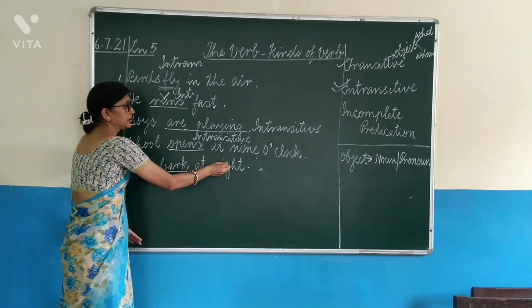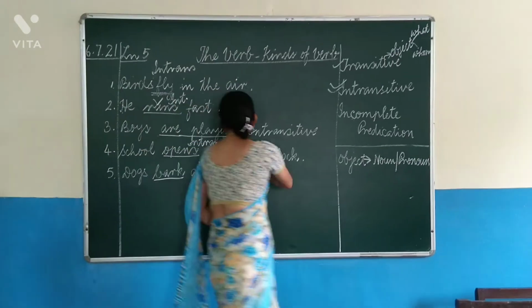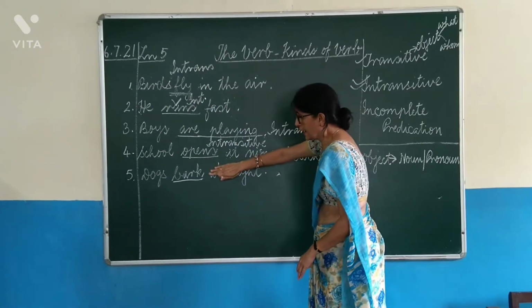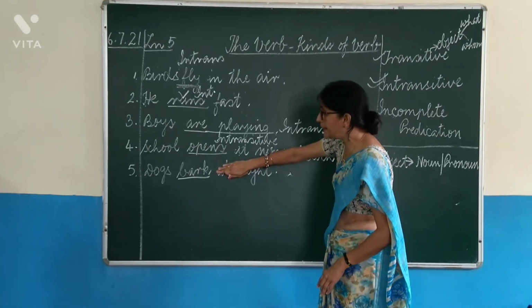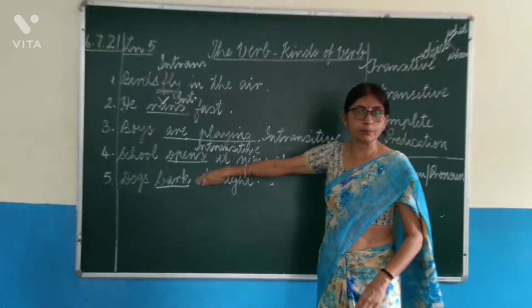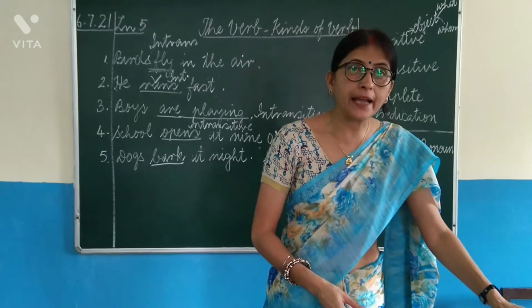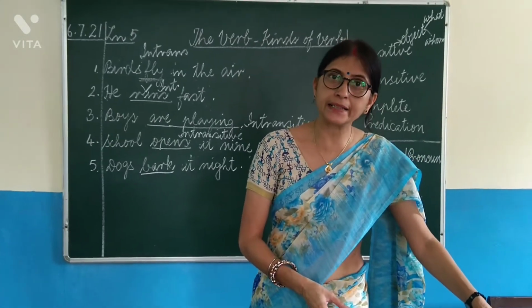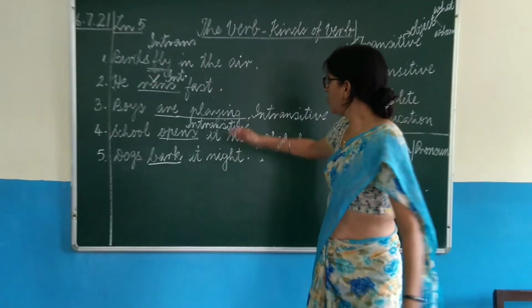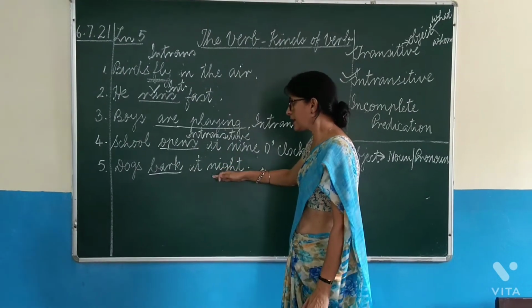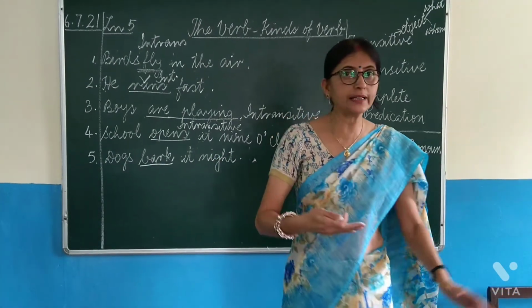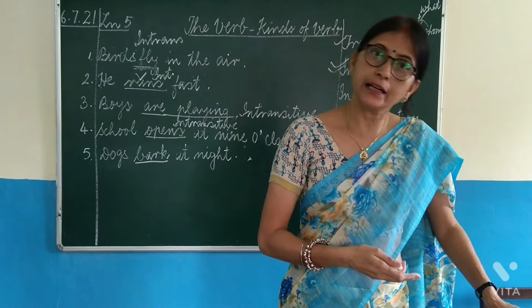So, again you have to hide after bark. And dogs bark is a complete sentence, children. Dogs bark, birds chirp, children play. These are all complete sentences. So, I hope this part is now clear to you. We will do more sentences and things will be clearer to you.